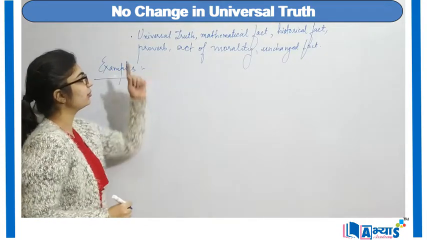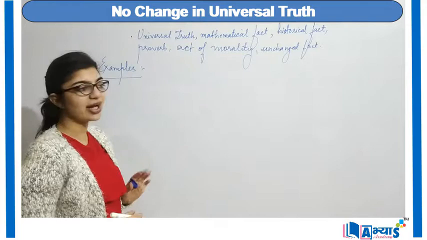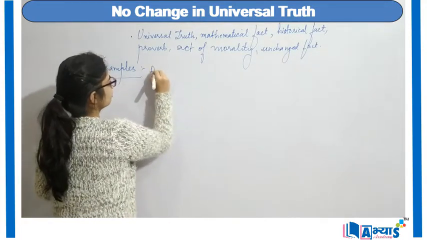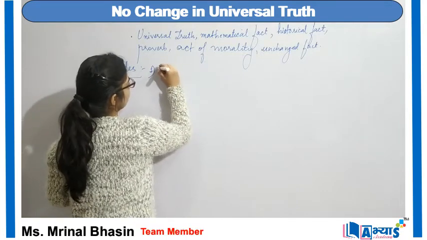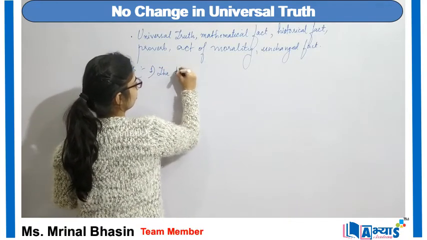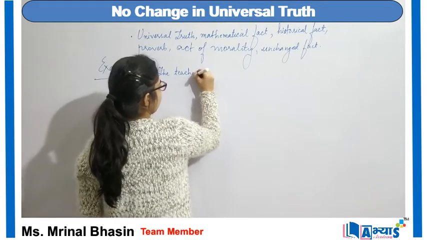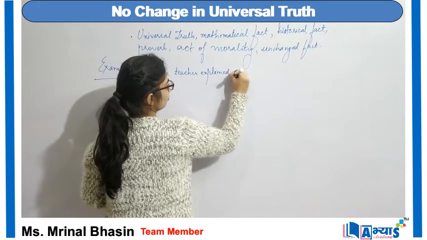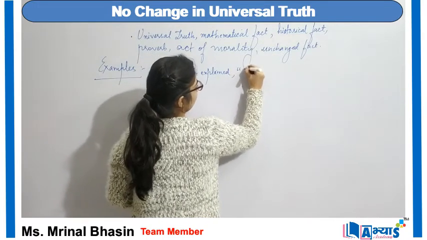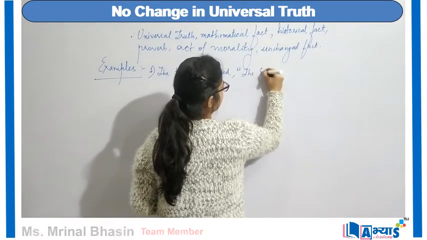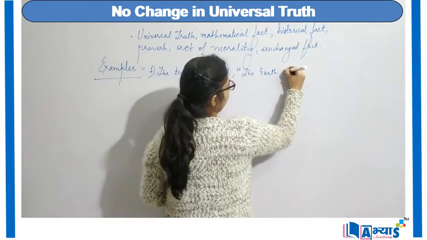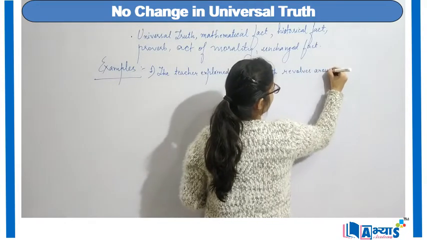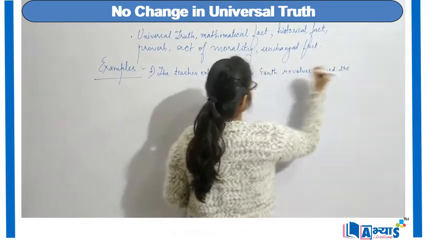So, example of first, let us consider the universal fact. The universal fact can be: the teacher explains, "the earth revolves around the sun."